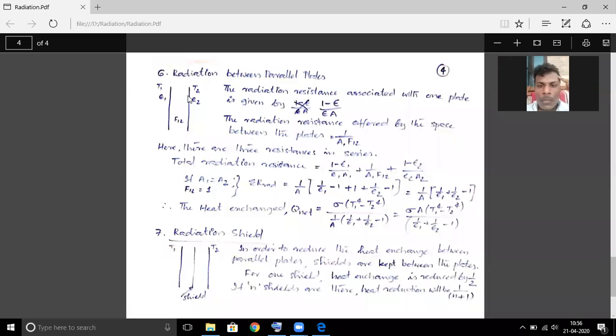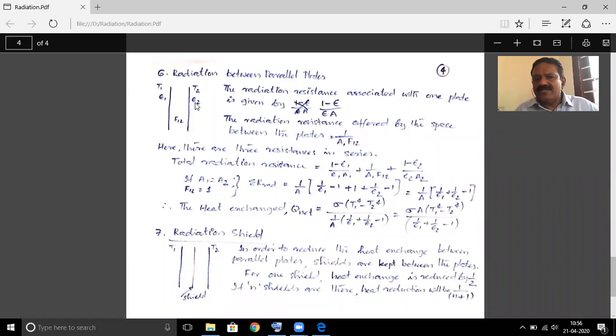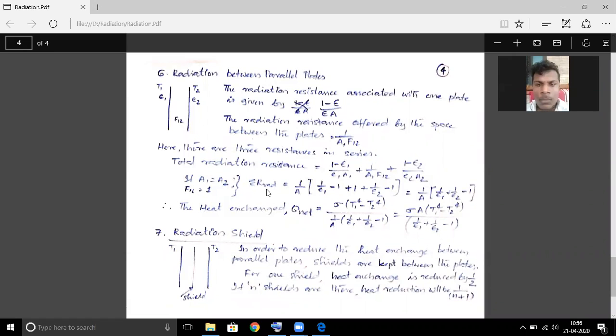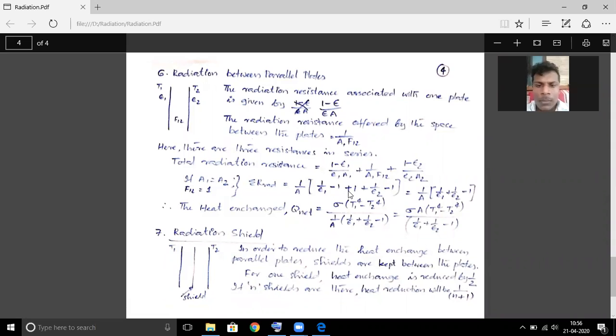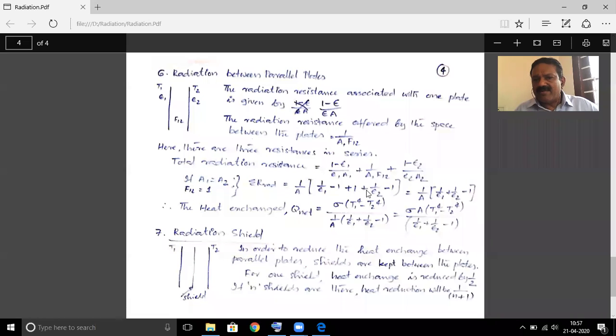Suppose the surface area A1 is equal to A2 is equal to A, then you can get the total resistance R as 1 by A into (1 by epsilon 1 minus 1, plus 1, plus 1 by epsilon 2 minus 1). Here the value of F12 is 1, because whatever radiation is emitted by the first will be reaching the second.